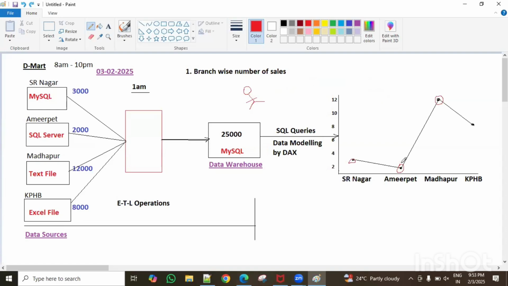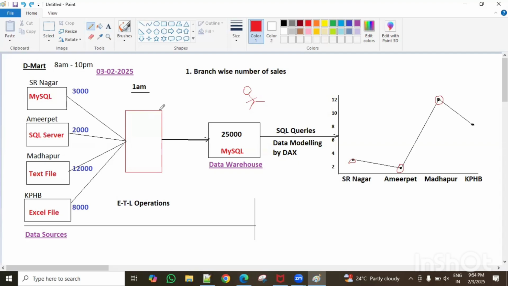What is the reason? Then they start analyzing, guys. What are the reasons in Ameerpet and SR Nagar for less sales? They analyze: are customers coming or not, first of all? Okay, once customers are coming, why are they not buying?